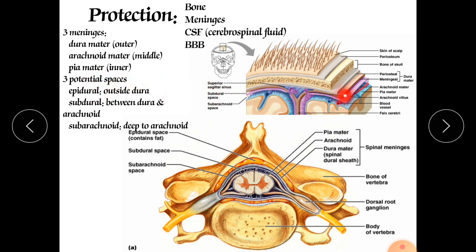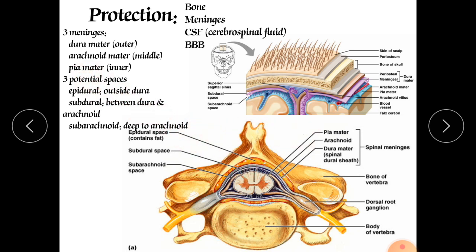There are also various spaces in between that one should know. Between the dura mater and the bone, there is one space called the epidural space. The epidural space is made up of fat and some connective tissue. That's why it produces a cushion-like structure, meaning it also protects our meninges from the bone. If any shock occurs, it provides a cushion-like structure.